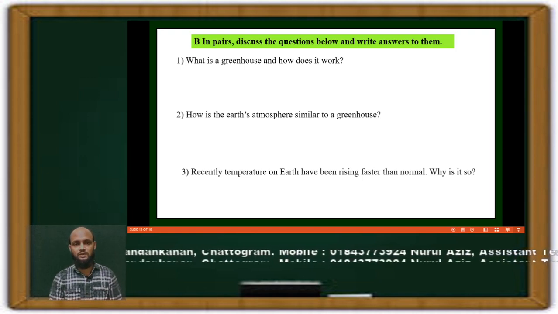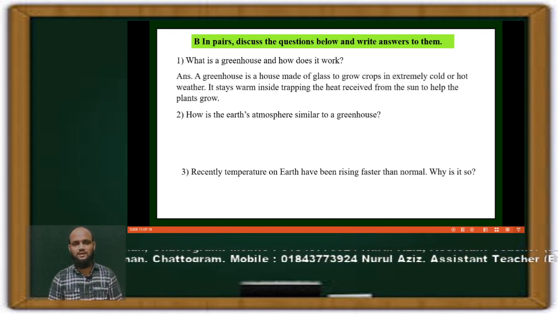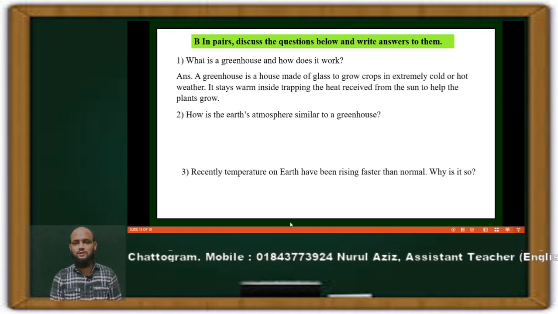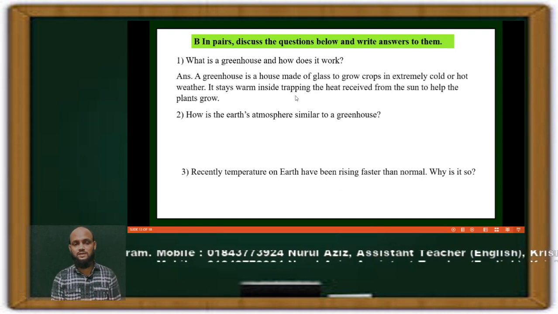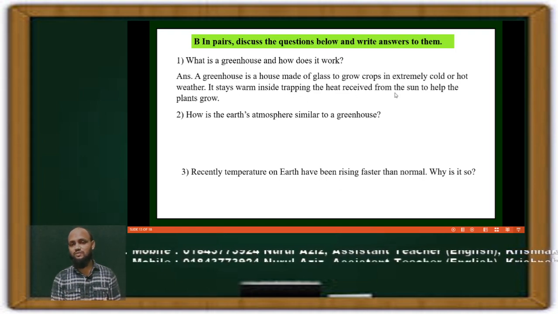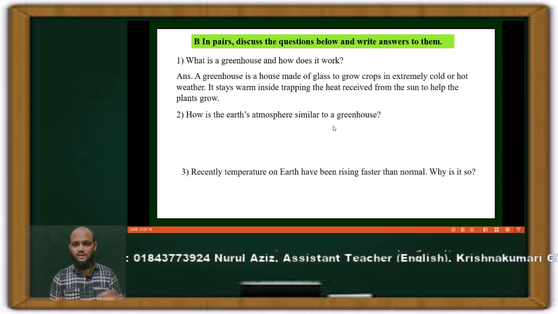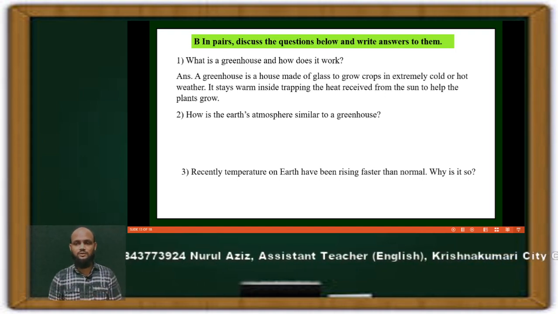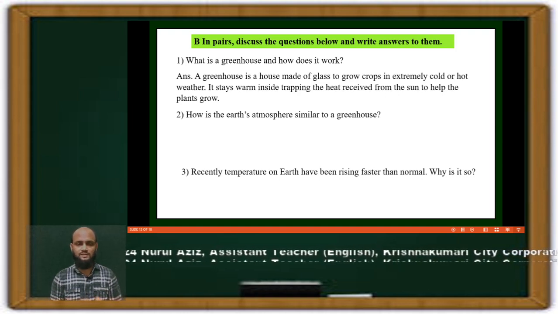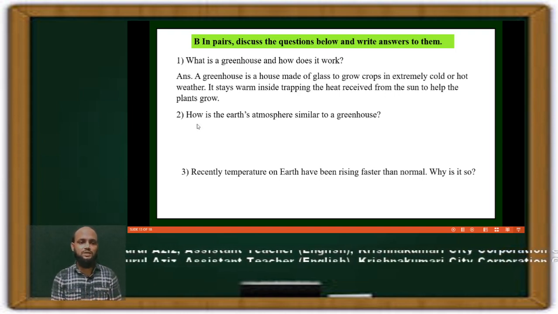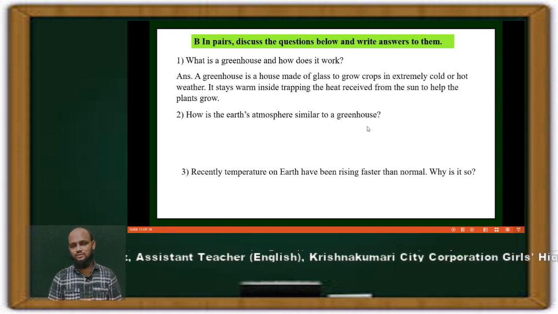This is a glass house, and it works like this, to grow crops in extremely cold weather. It stays warm inside, trapping the heat received from the sun to help the plants grow. This is a simple process, and this question is also very simple and easy for you. So you can answer it yourself. And now question number 2: how is the Earth's atmosphere similar to a greenhouse?